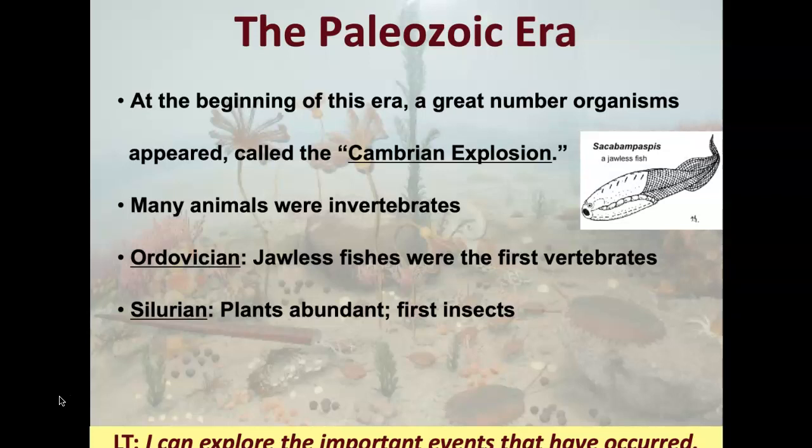So we had the Precambrian time, which took up 88% of Earth's history, and after Precambrian time is the Paleozoic Era. So if you look at the word Paleozoic, paleo means ancient, zo means animal. So the Paleozoic Era refers to ancient animals.